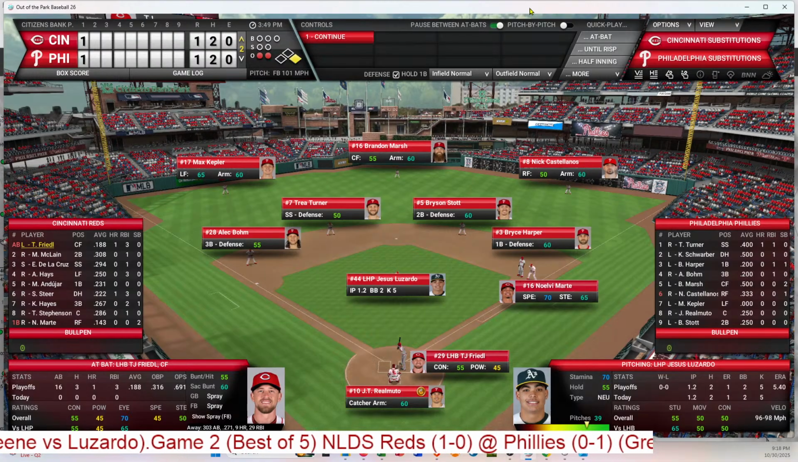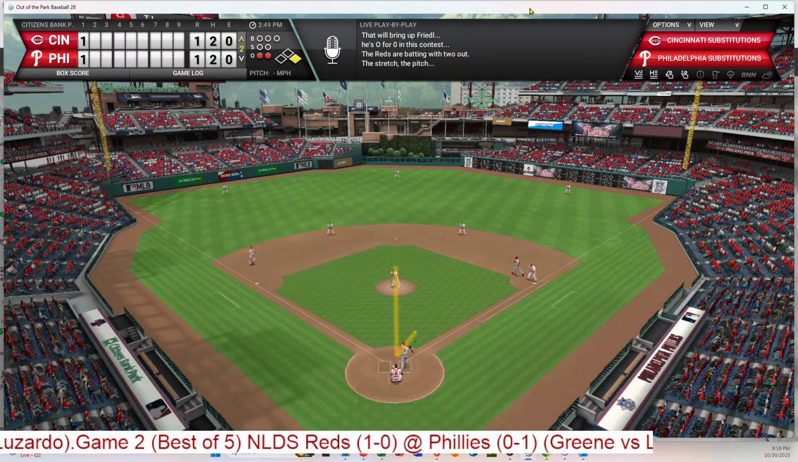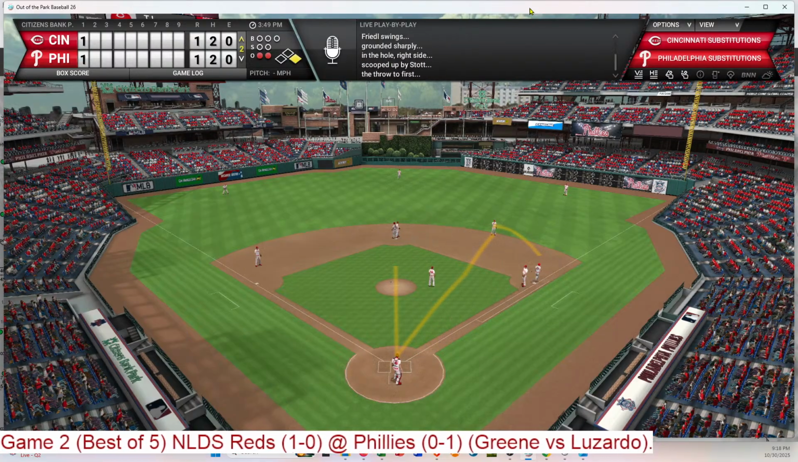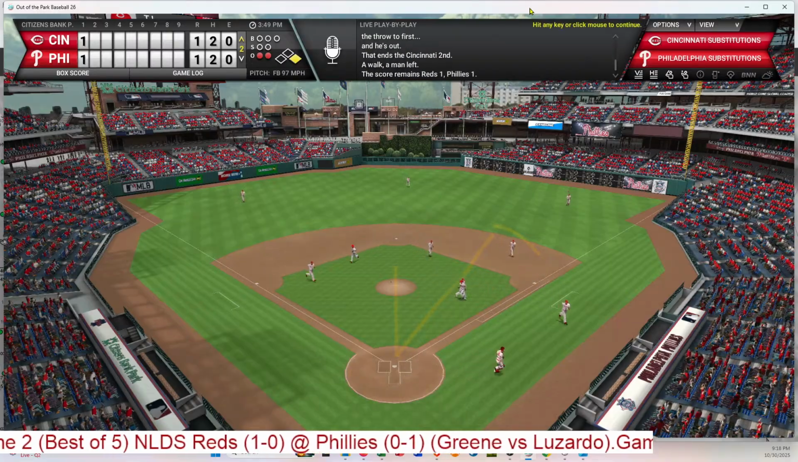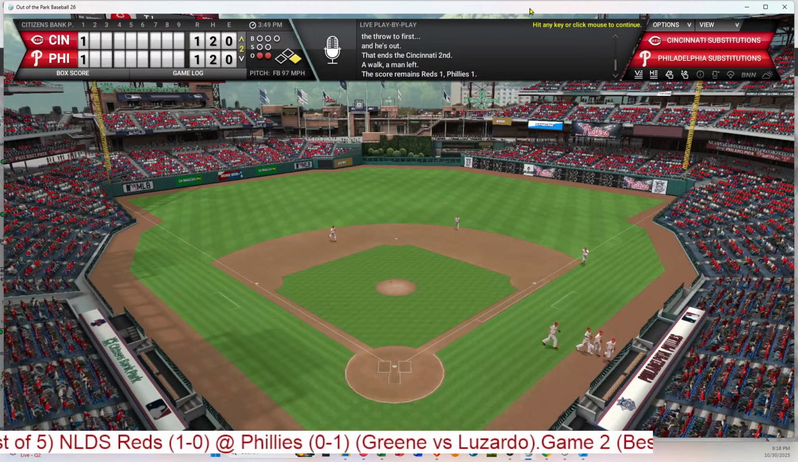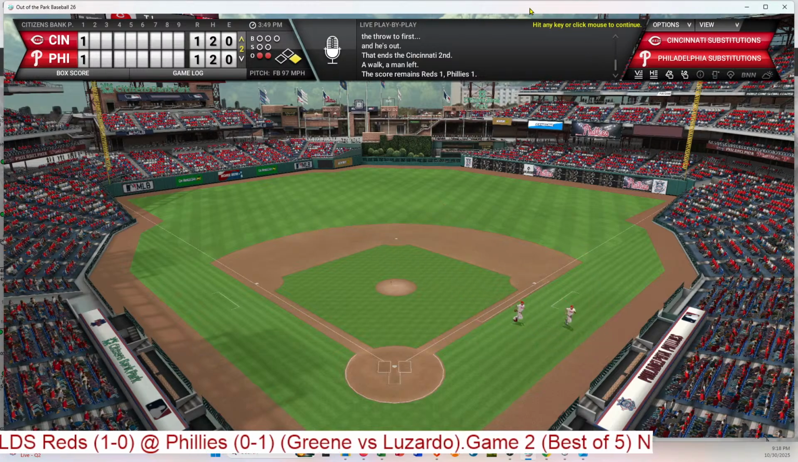So 2 outs, top of the second inning. First pitch to Friedel. That is grounded sharply to Stott. He comes up with it to his left and throws to Harper, and that's the 3rd out. So no runs, no hits, 1 left. We're in the middle of the second inning, and it's 1-1.